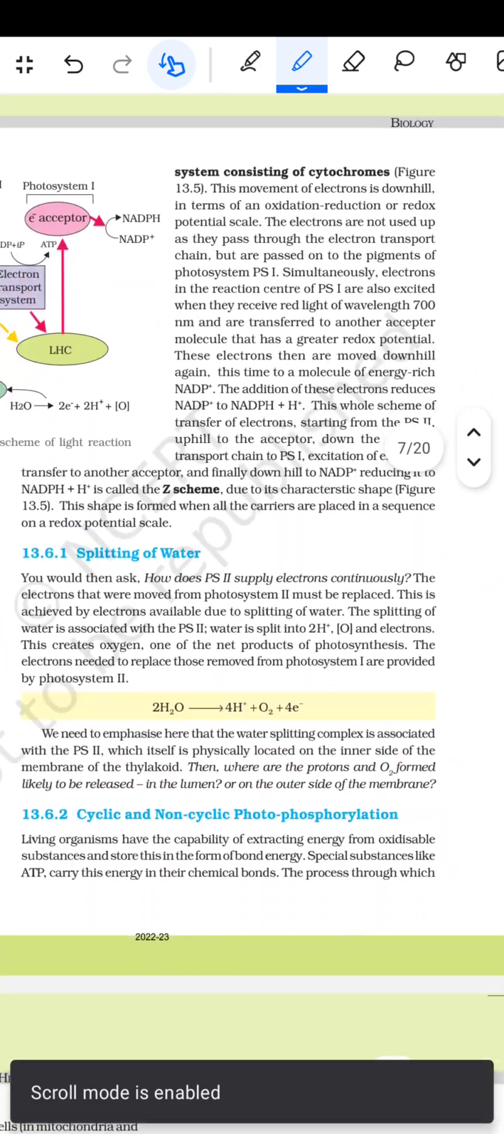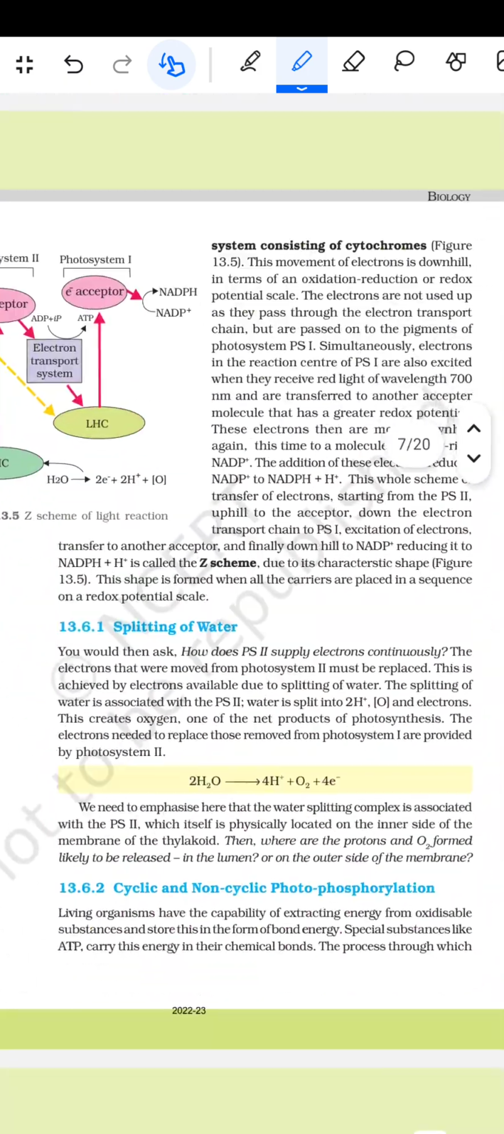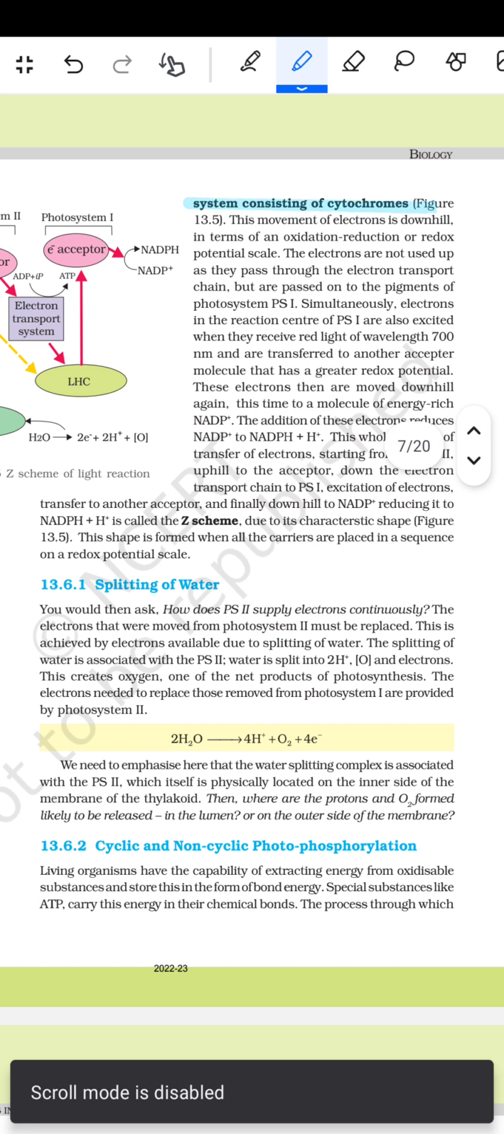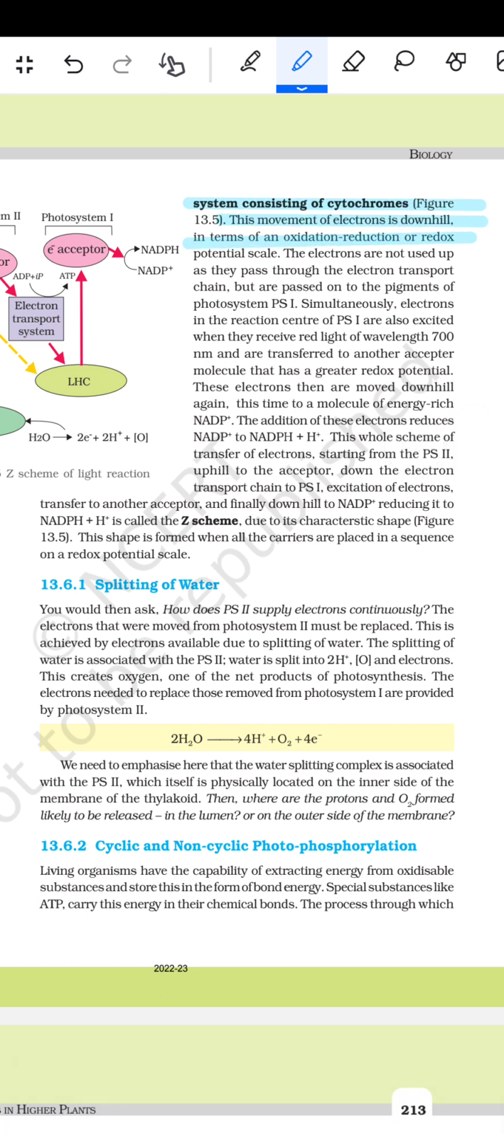To an electron transport system consisting of the cytochromes. This movement of the electrons is downhill in terms of an oxidation reduction or the redox potential scale. The electrons are not used up as they pass through the electron transport chain but are passed on to the pigments of photosystem PS1.